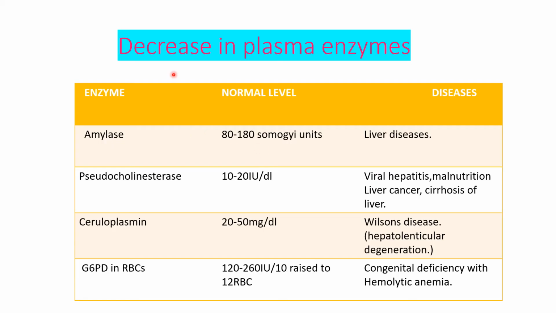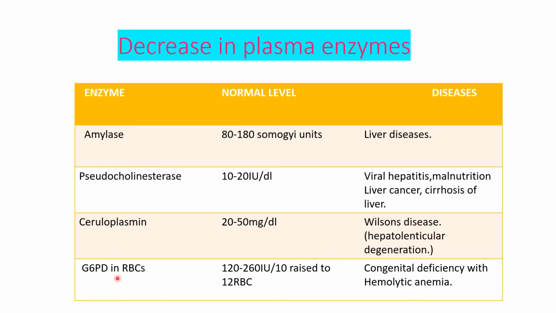So it is not always that an increase in plasma enzymes occurs. There can be a decrease in plasma enzymes in some diseases. For example, amylase level is decreased in liver diseases. Pseudocholinesterase level is decreased in viral hepatitis, malnutrition, liver cancer, cirrhosis of liver. Ceruloplasmin level is decreased in Wilson's disease, that is hepatolenticular degeneration.